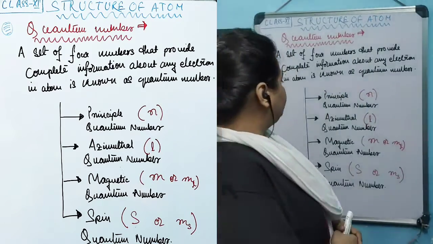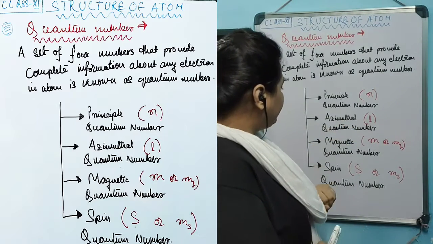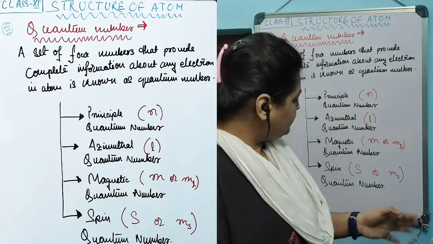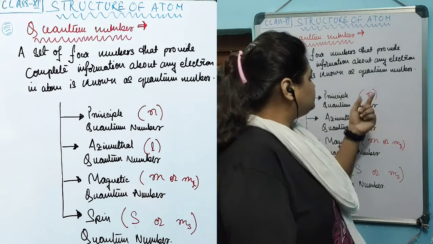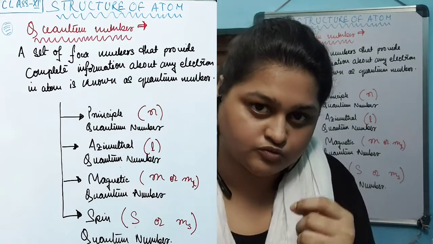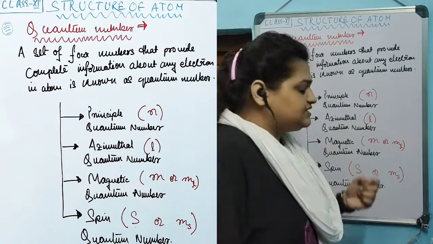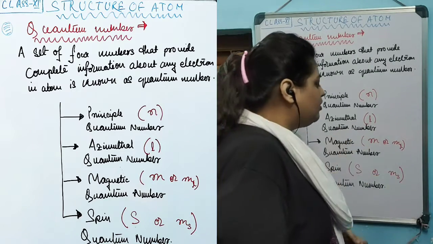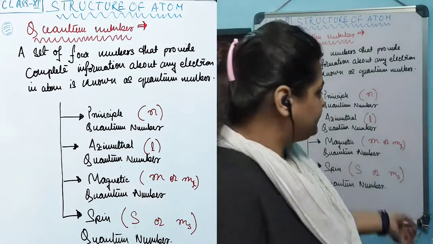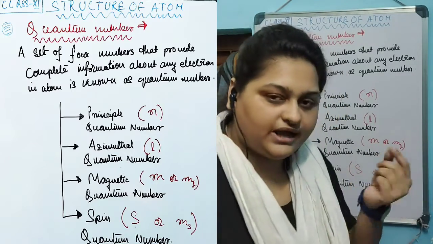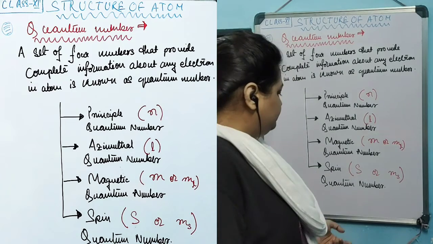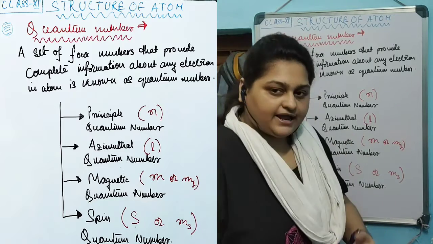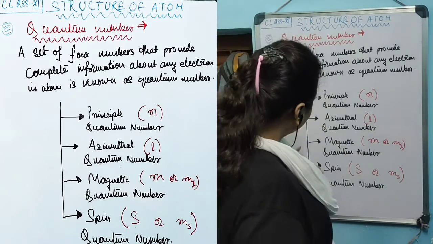The first quantum number is the principal quantum number, second is the azimuthal quantum number, third is the magnetic quantum number, and the fourth one is the spin quantum number. The principal quantum number is designated as small n, the azimuthal quantum number is designated as small l, and the magnetic quantum number is designated as small m, sometimes also written as m subscript l. The spin quantum number is widely designated as small s, sometimes m subscript s. Now these are the four quantum numbers.